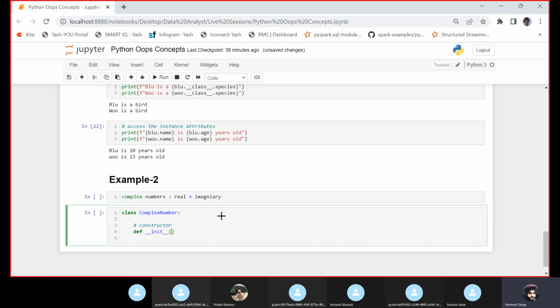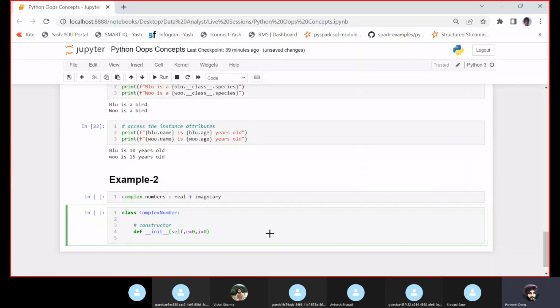Now I know the first parameter would be self. Through this I will try to access the instance attributes. Then I know that a complex number has two parts: one is real and another is imaginary. So that's where I have initialized those with 0.